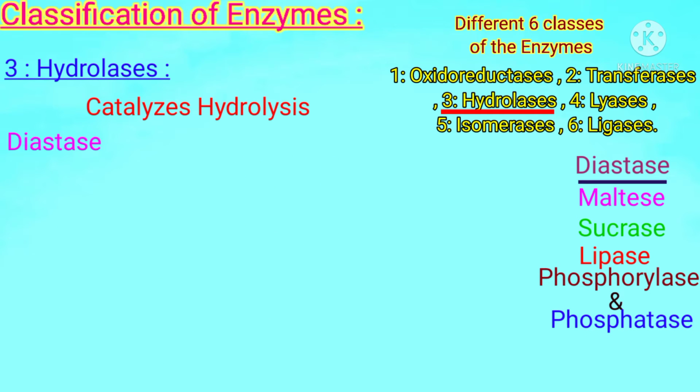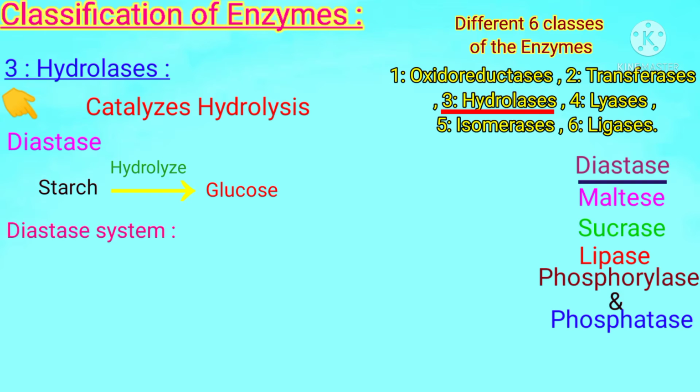Students, diastase is the earliest discovered enzyme, which hydrolyzes starch into glucose, mostly present in germinating seeds, leaves, and storage organs like potato. This diastase forms a diastase system which consists of different component enzymes: amylase, maltase, and dextrinases.